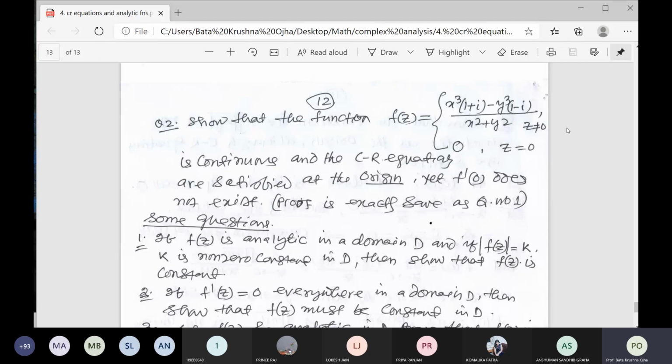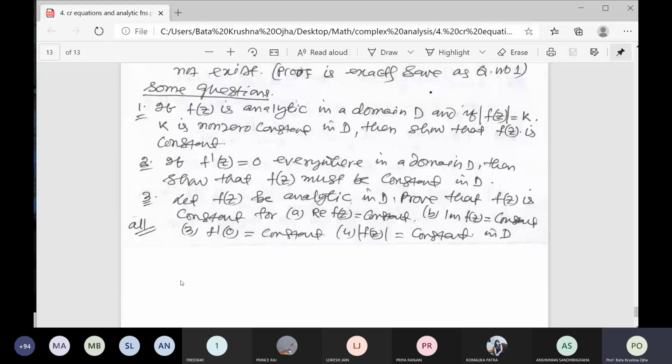You write u is equal to x cube whole, separate the real and imaginary parts, write u and v, then calculate all the 4 derivatives. My answer is the function is continuous at the origin. Examine the continuity and find the CR equations. It is continuous and the CR equations hold, but it is not analytic because f dash 0 does not exist. You have to do it. This is a very important question for the examination.